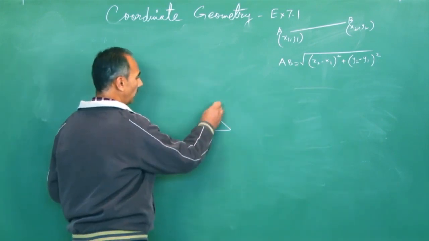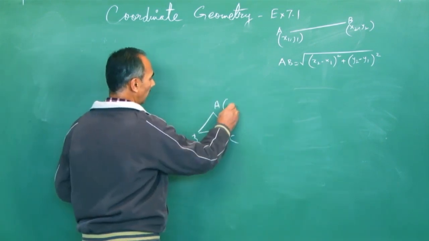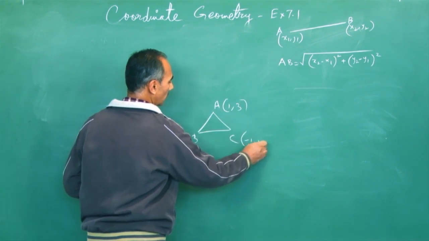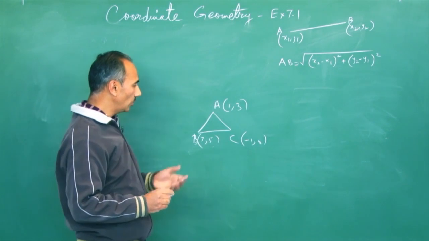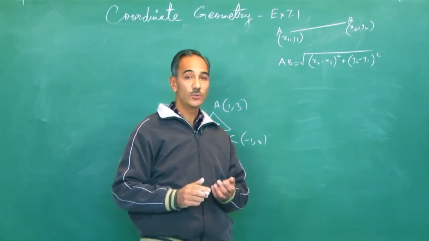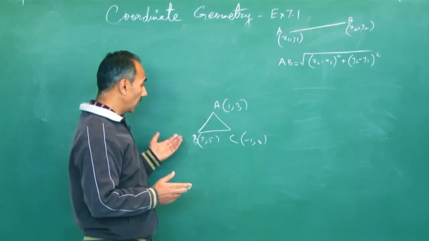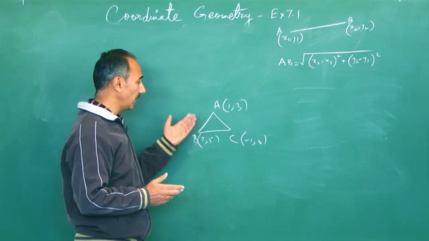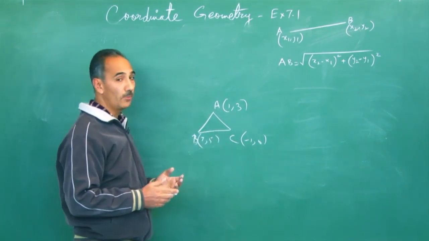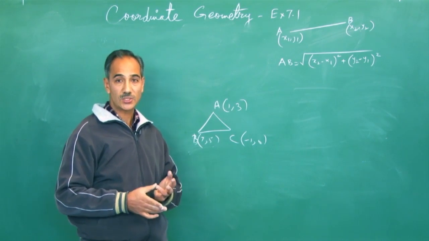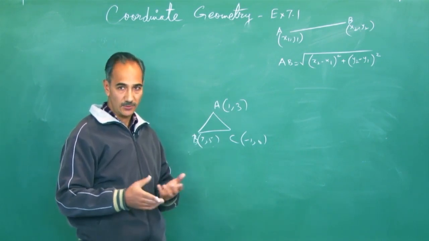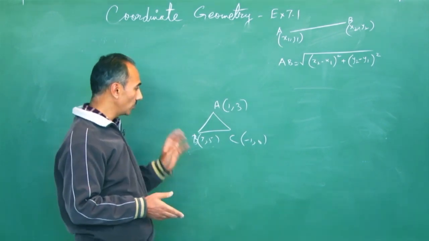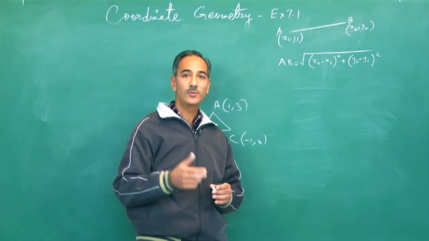For example, A, B, C are given. These coordinates are given like 1, 3, minus 1, 0, 7, 5, whatever it is. So 3 points are given. You could have different types of questions which you can do using distance formula. You will be asked to prove or verify that these 3 points form an equilateral triangle, a scalene triangle, an isosceles triangle, or a right angle triangle. We have these 4 types of triangles. So this is the nature of the triangle. You could do it using distance formula.